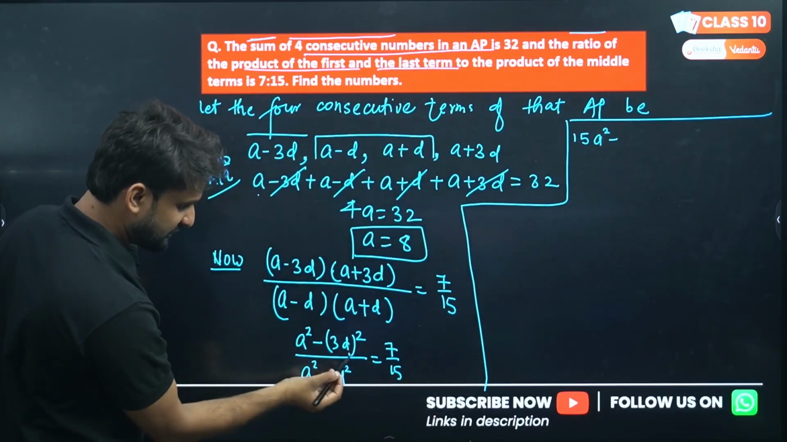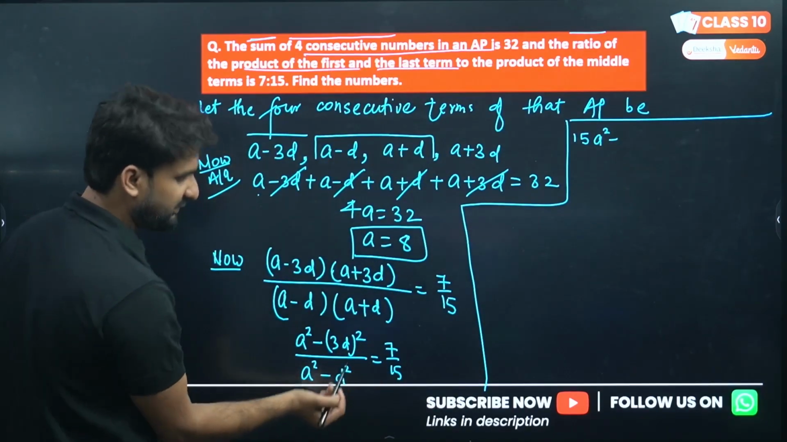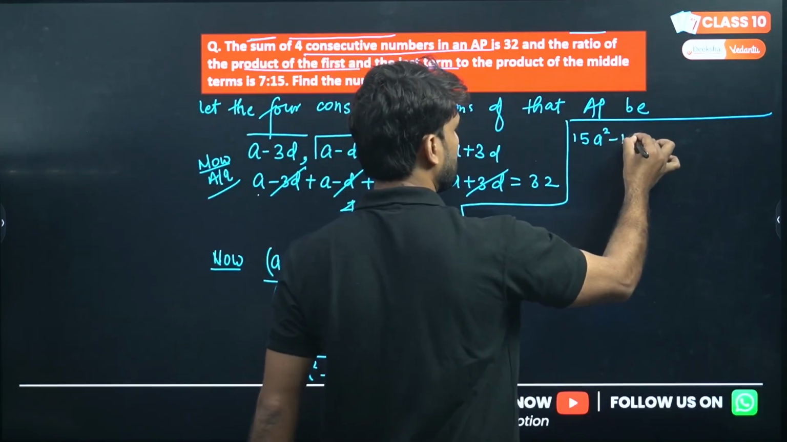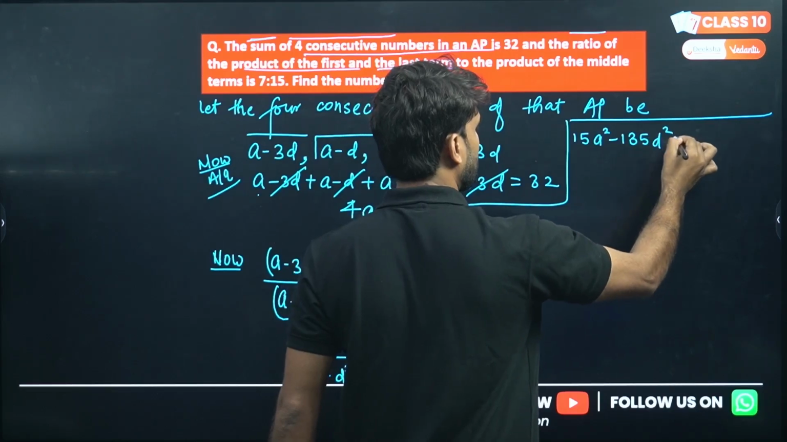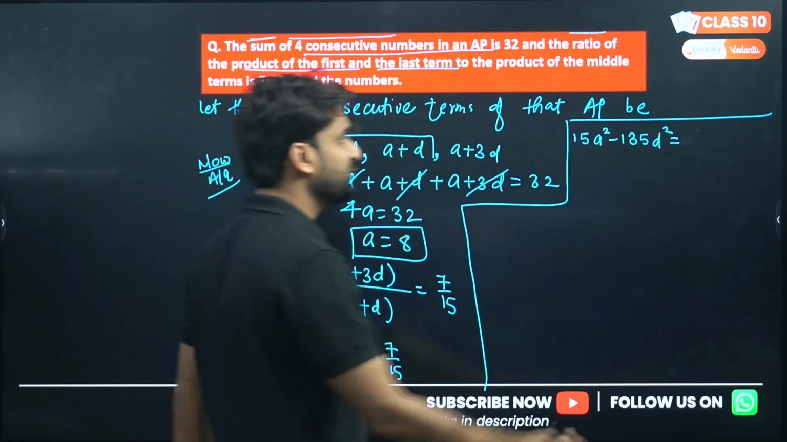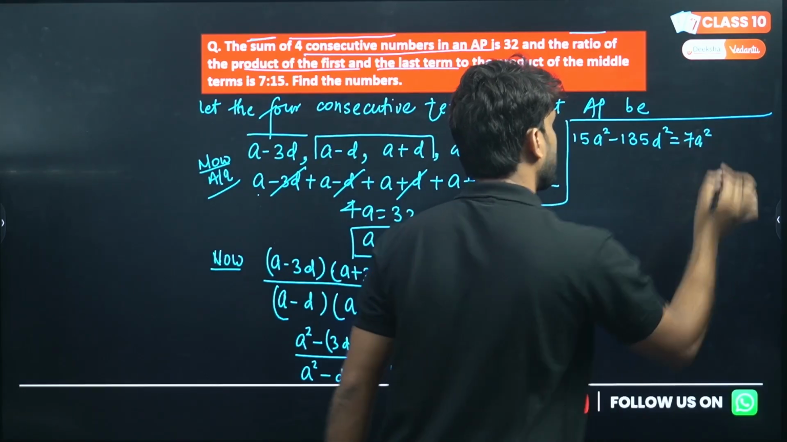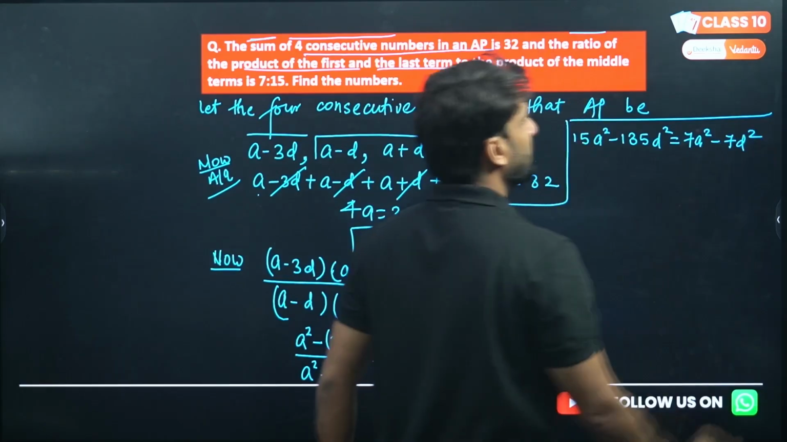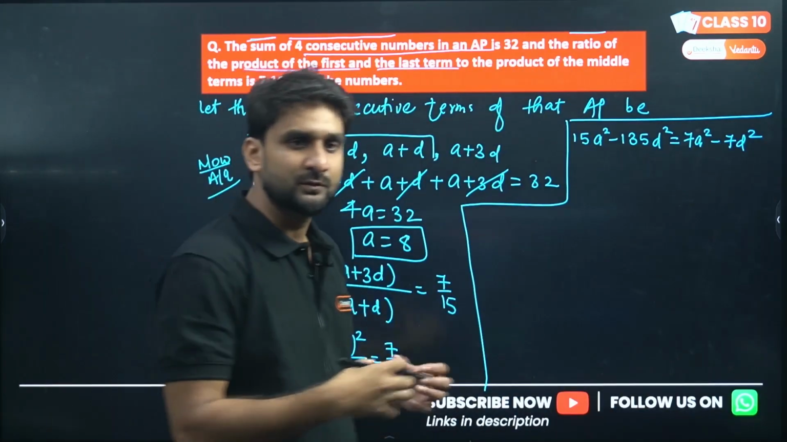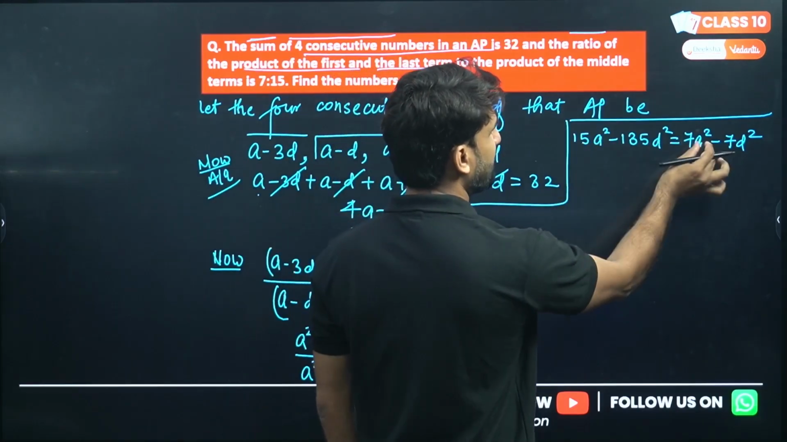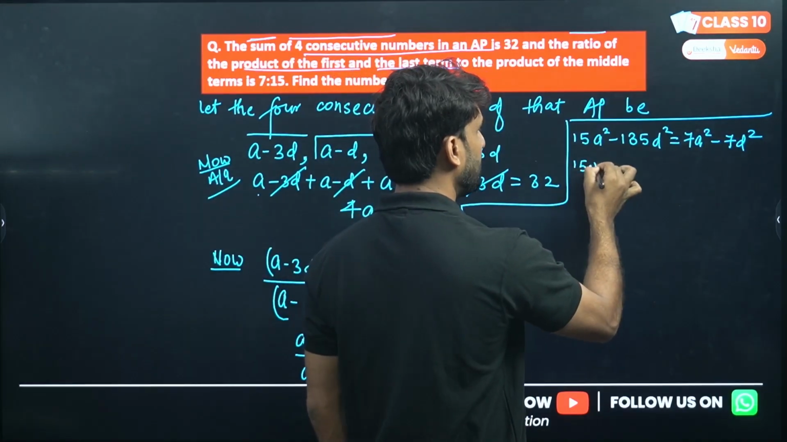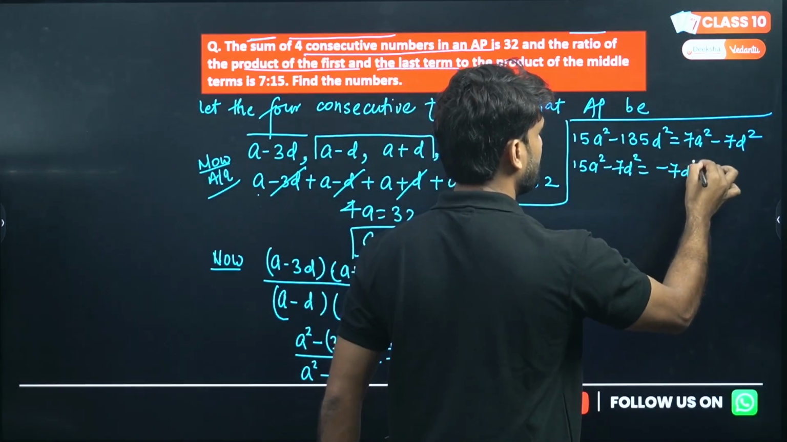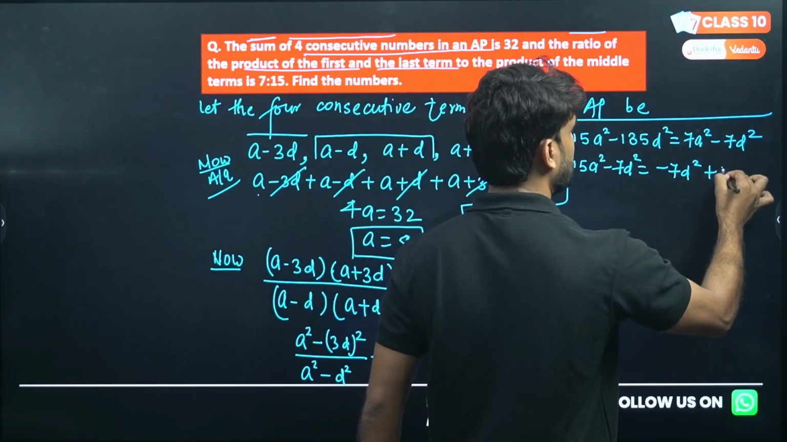Now cross multiply. So 15A square minus 15A square, 3D square will be 9D square, and when we multiply 15 with 9, that will be 135. So 135D square equals 7A square, and if I multiply 7 by D square, that will be minus 7D square. Please bring the like terms all together. 15A square, we can shift 7A square here. So 15A square minus 7A square and minus 7D square, I am shifting it that side, plus 135D square.